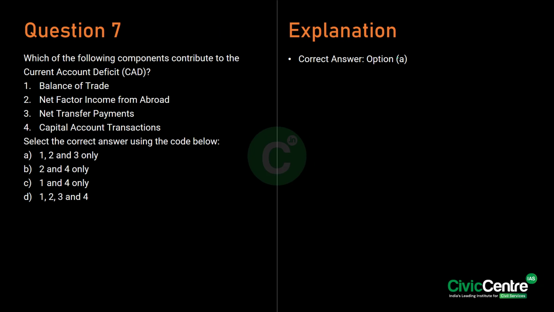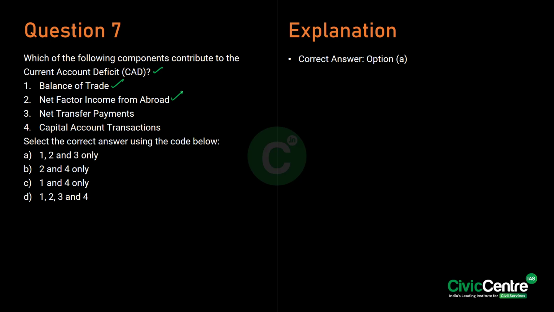The last question here talks about the current account deficit. See, what is this current account deficit? It refers to the difference between the country's exports and imports of goods and services. Know that it includes firstly the balance of trade. What is this balance of trade? The difference between the exports and imports of goods and services.